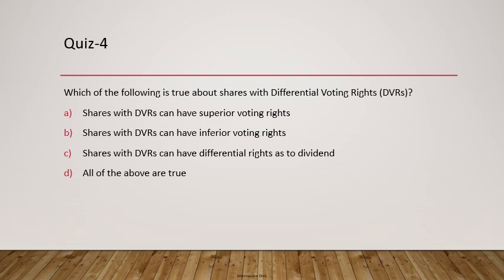The first statement is shares with DVRs can have superior voting rights, which is correct, which means one DVR can have voting rights equivalent to two common shares. Shares with DVRs can have inferior voting rights, which is also true, which means that if you have two DVRs, they can be equal to one common share. Shares with DVRs can have differential rights as to dividend. So this statement is also correct. Essentially, option 4 or option D for question 4 becomes correct.